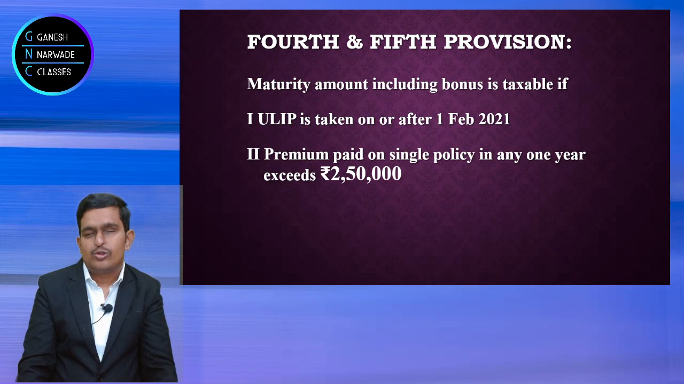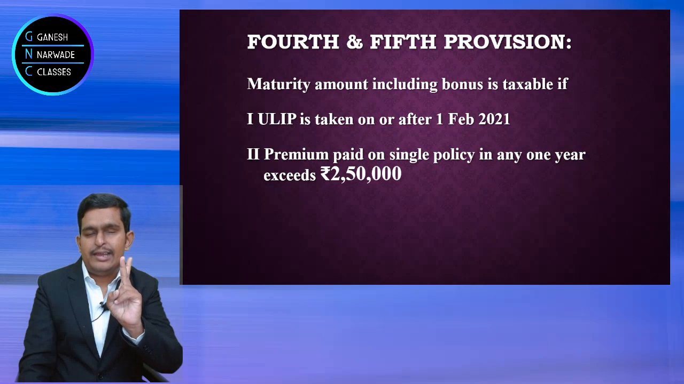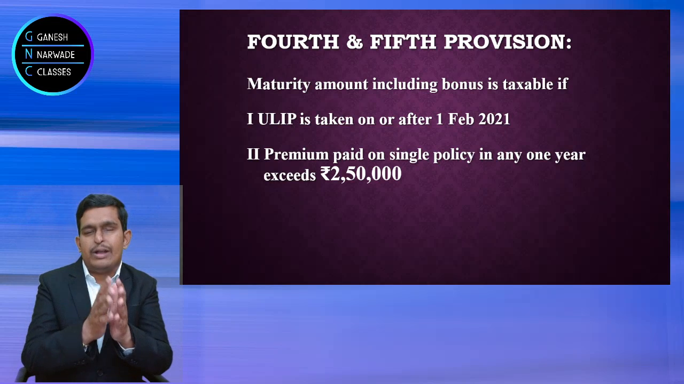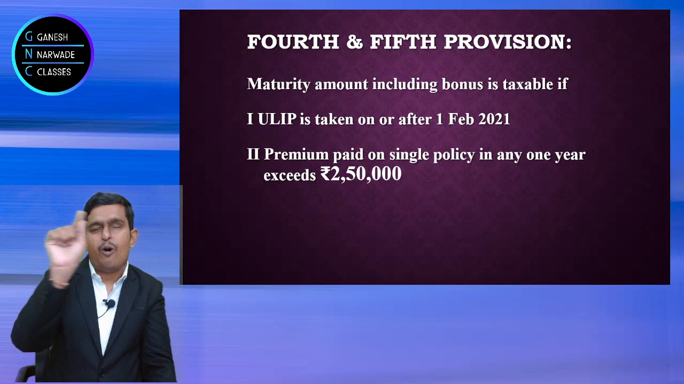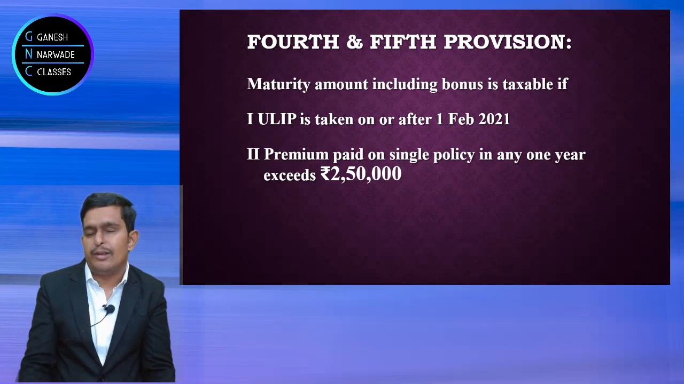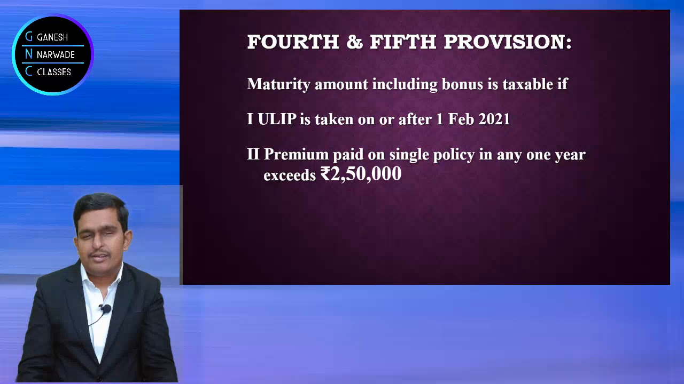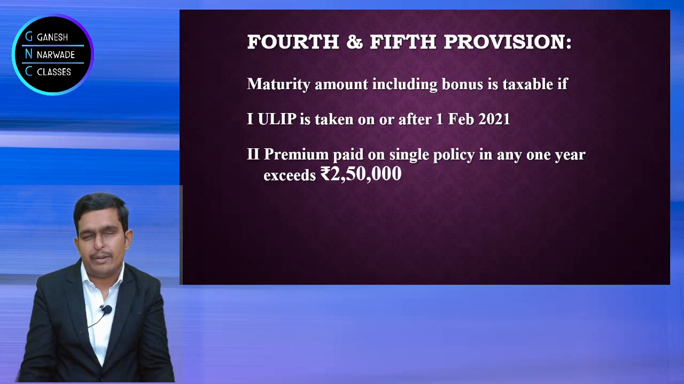Okay. So please remember, is it on or after 1st Feb 2021? And is the premium in any single year more than 2,50,000? Or sometimes you have multiple ULIPs. Then you have to do the total of all the premiums of multiple ULIPs. And if it exceeds 2,50,000, suppose I have 3 policies, 1 lakh premium, 1 lakh premium, 1 lakh premium.